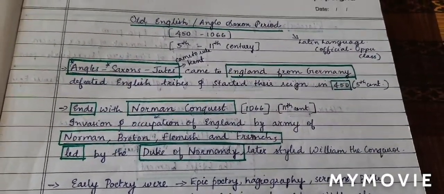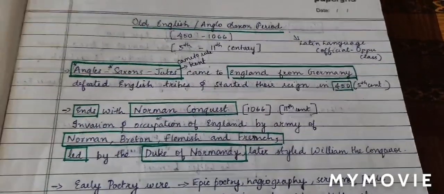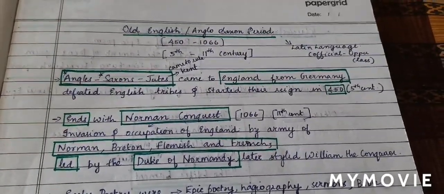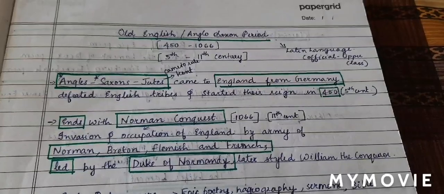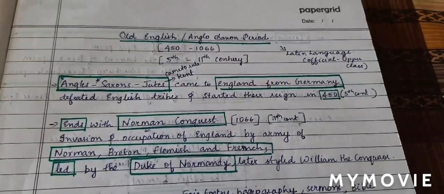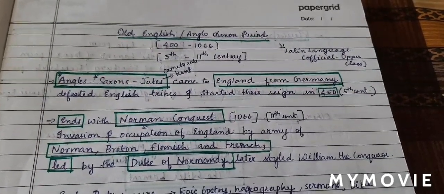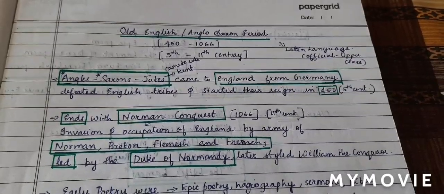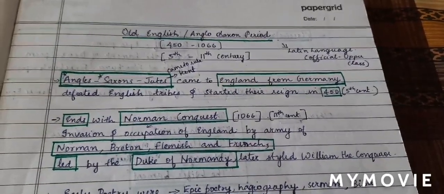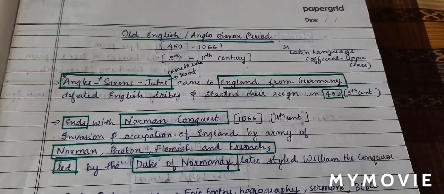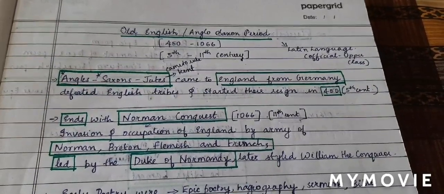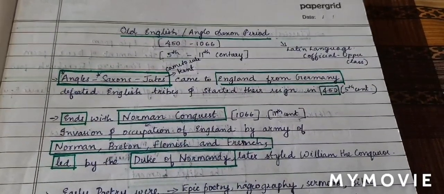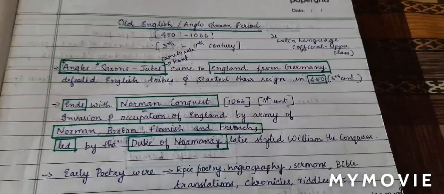William the Conqueror. So the Anglo-Saxon period begins with Angles, Saxons and Jutes, who came to England from Germany in 450, and ends with Norman conquest in 1066, that is 11th century, by the invasion and occupation of England by the army of Norman, Britain, Flemish and French. The army was led by the Duke of Normandy.